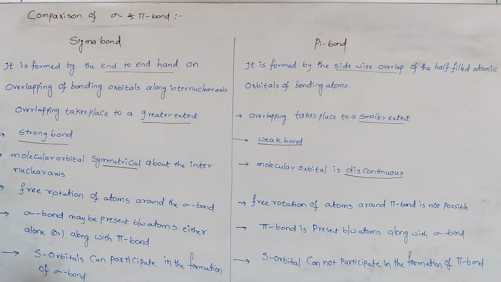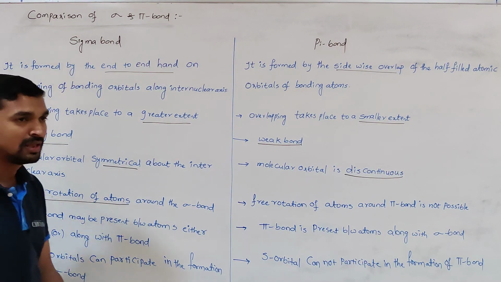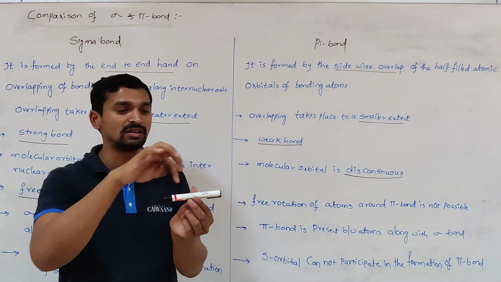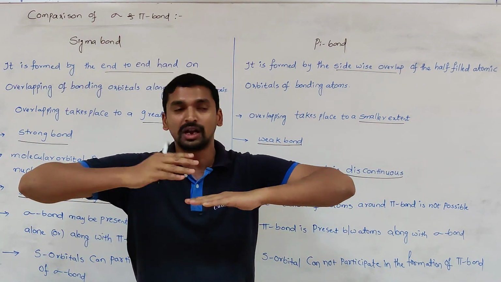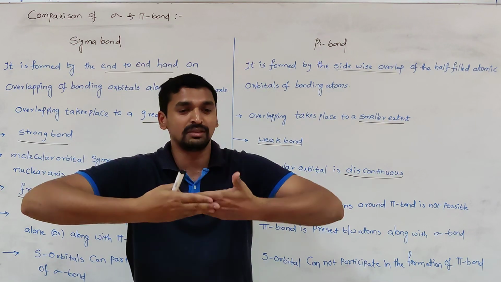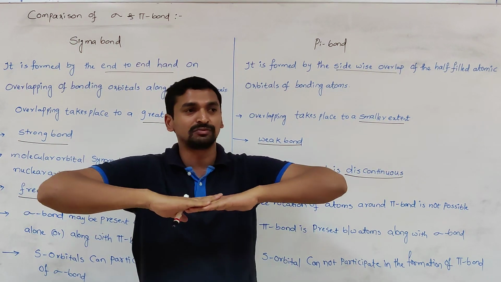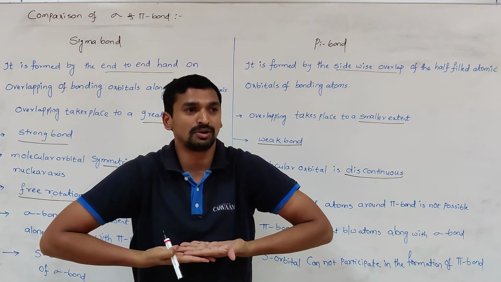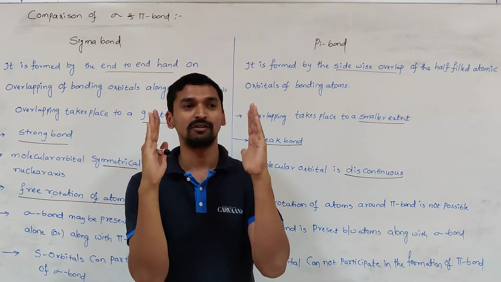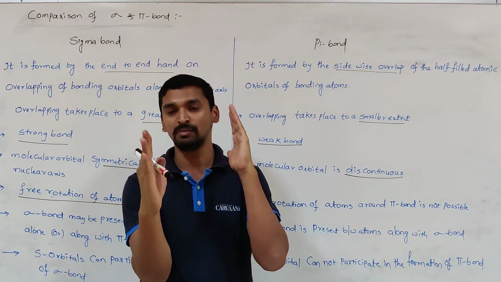One more important point is that free rotation of atoms around the sigma bond is possible. Whenever two atoms are involved in the formation of a sigma bond, it is easy to freely rotate them. Whenever you rotate the atoms, the bond does not break, because the sigma bond is formed along the internuclear axis. But in the formation of a pi bond, when you try to rotate one atom, it will move like this.